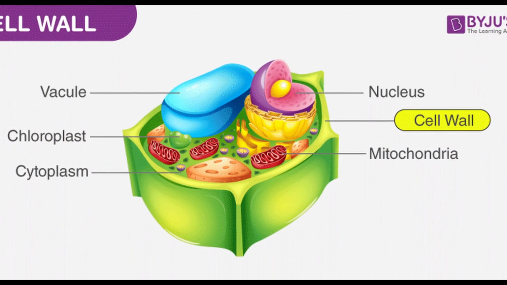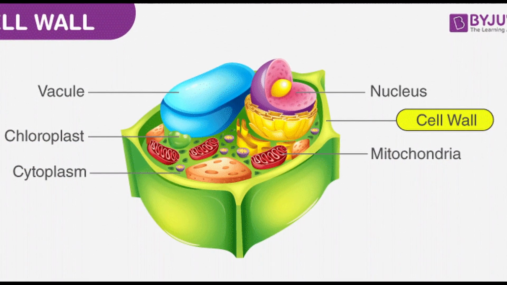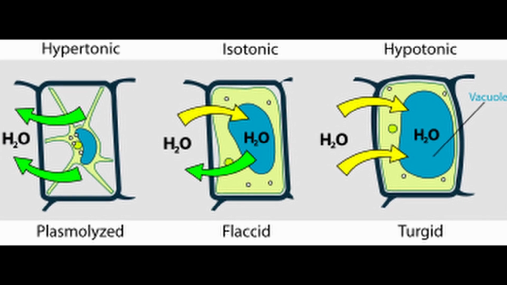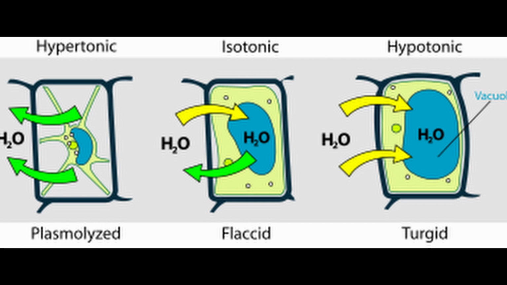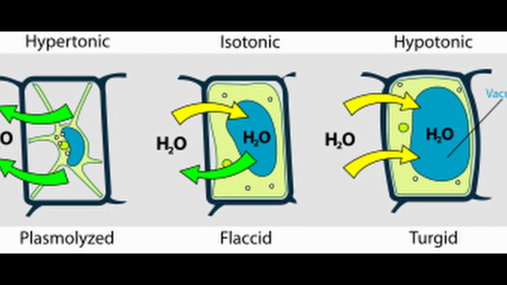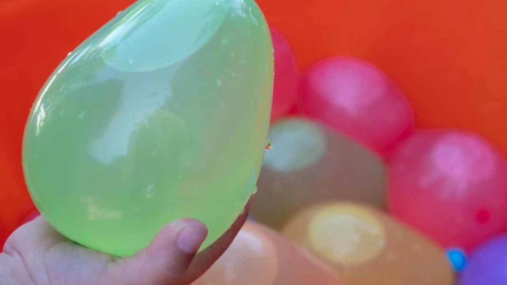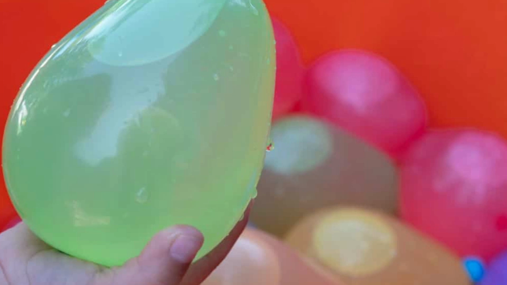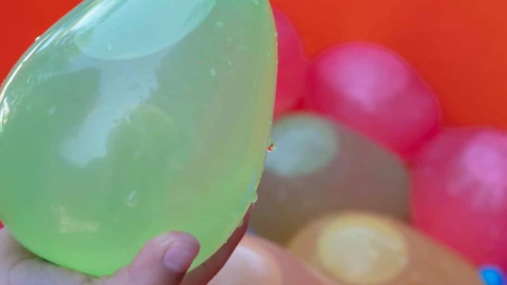One of these internal threats is the pressure that excess water exerts on the plant cell. This is called turgor pressure, and without the cell wall, the plant would simply burst due to the pressure. A good example to visualize this is a water balloon. As a water balloon fills with water, it expands and eventually bursts. The cell wall makes the plant cell, represented in this situation by the balloon, less likely to burst as it